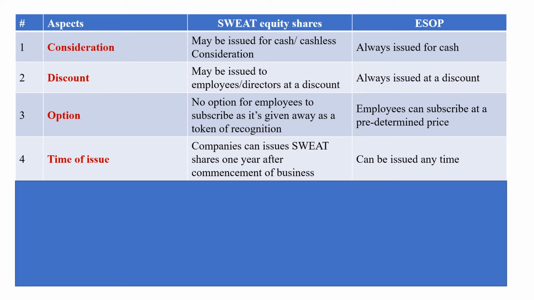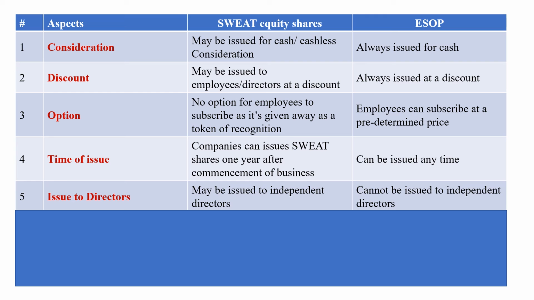The next one is time of issue. Companies can issue sweat equity shares 1 year after the commencement of their business, and for ESOP plans, it could be issued anytime. The next one is on issue to directors. Sweat equity shares may be issued to independent directors, whereas ESOPs cannot be issued to independent directors.